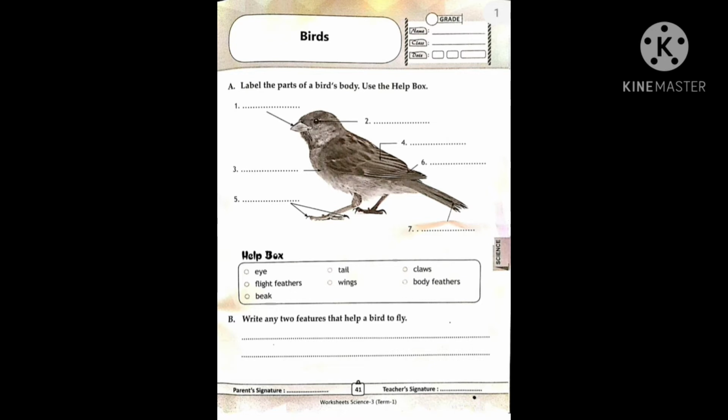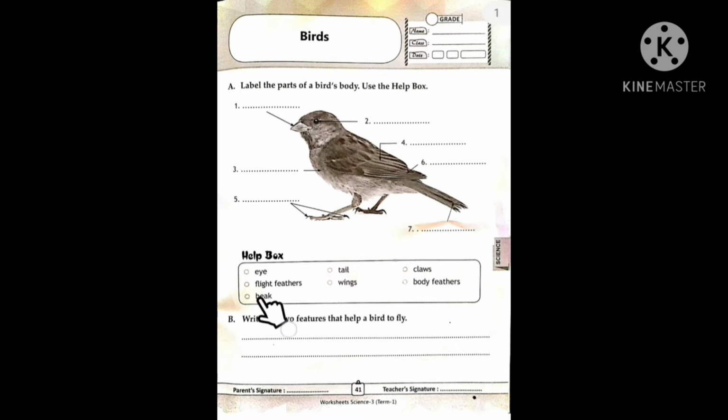Now, in this worksheet, your first question is label the parts of a bird's body. Use the help box. Here we have the help box, and we have to label the parts of the bird using the help box. So, the first one is an arrow mark here. Which body part is this? Yes, it's a beak, right?